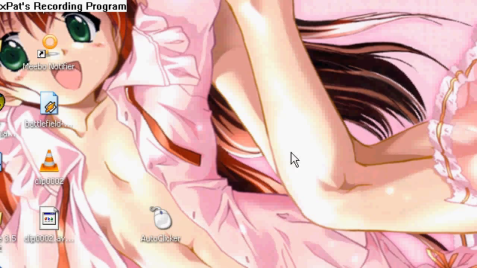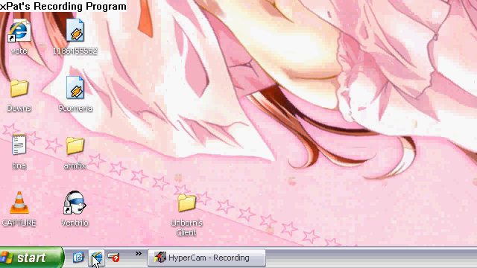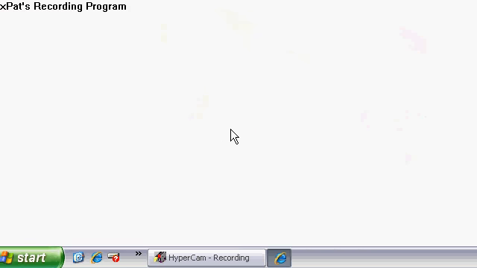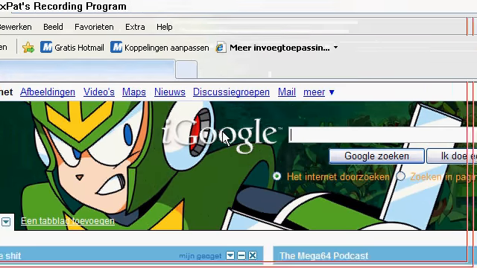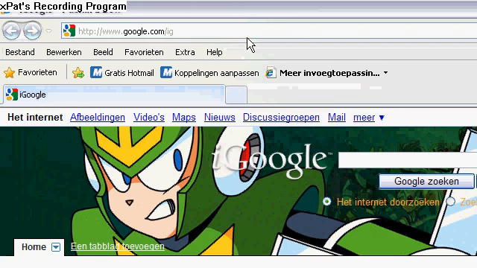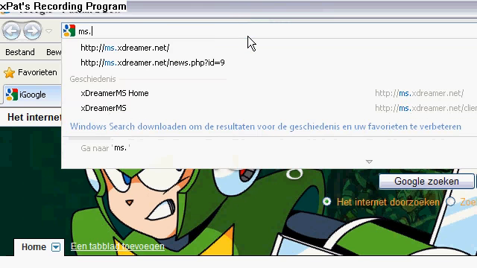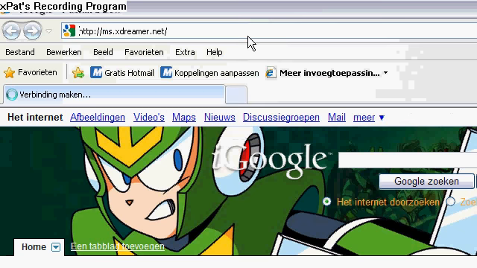Okay, so I'm gonna show you how to install XDMS. Go to your default browser, maybe Mozilla Firefox or Internet Explorer like mine. Sorry, you go to the website, which is ms.xdreamer.net.